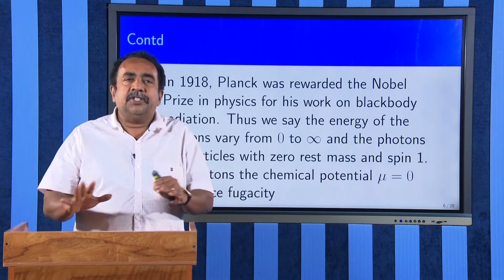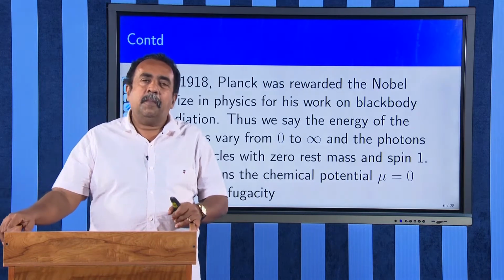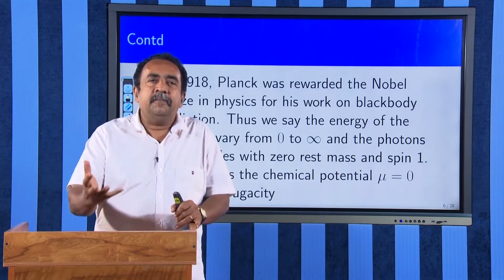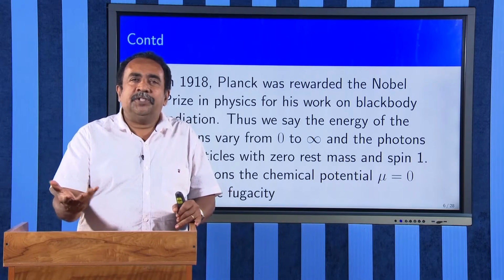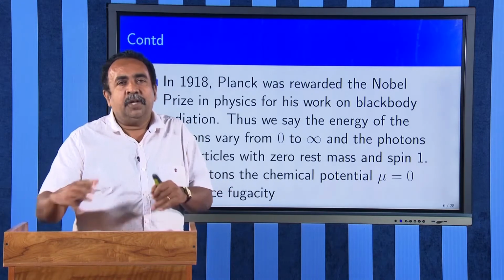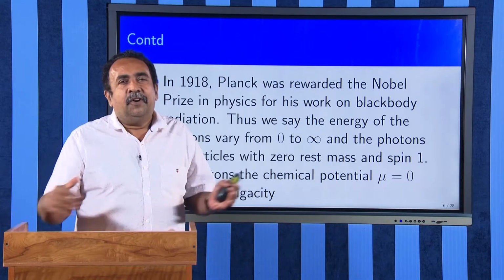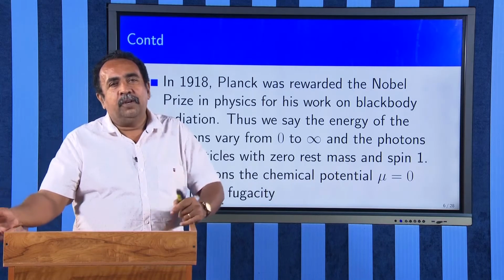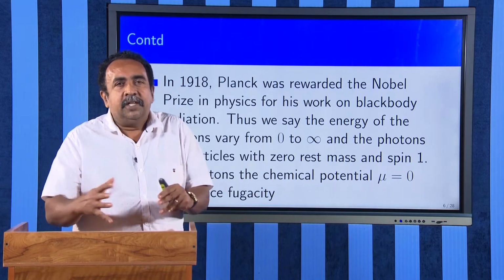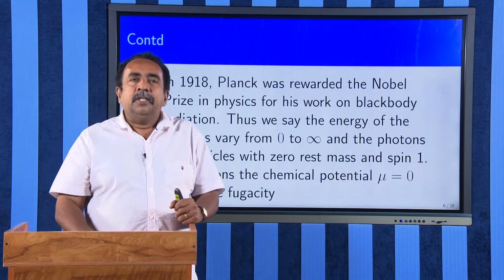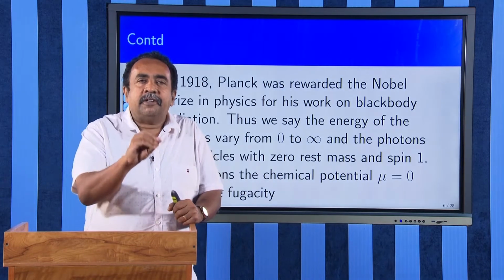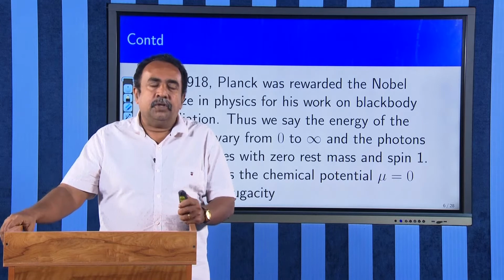That is, no work is done to create or destroy a photon. They appear from vacuum and disappear into vacuum. This is what Kerson Huang says. There is no work known to us that has to be given for creating or destroying a photon.